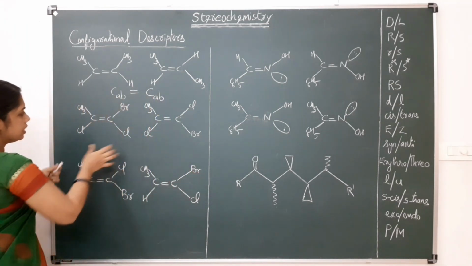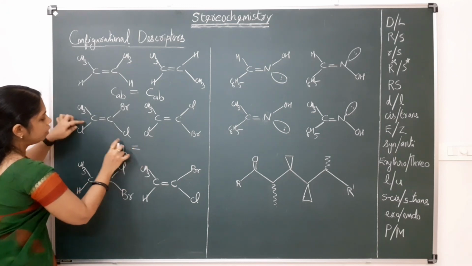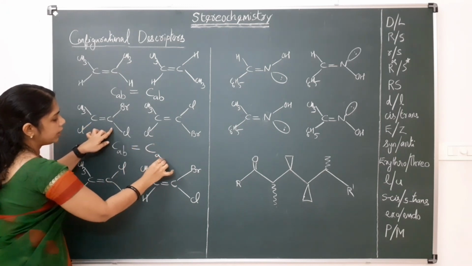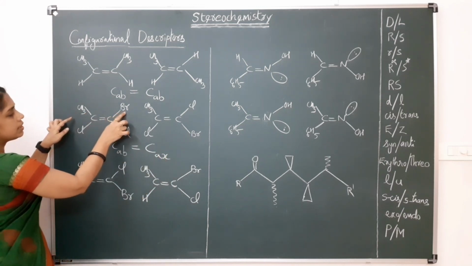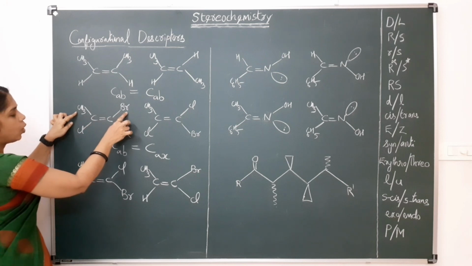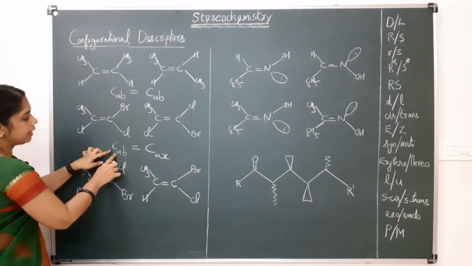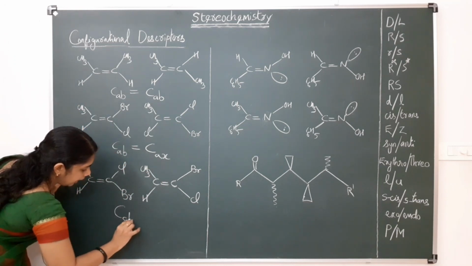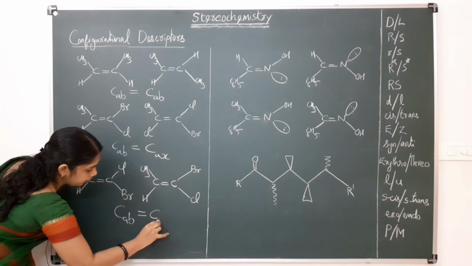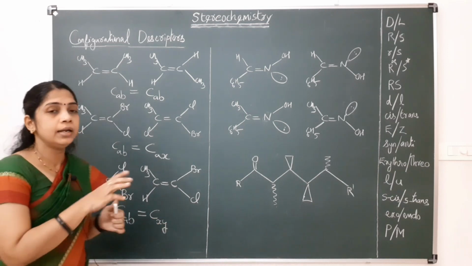But this one is like CAB double bond CAX. Here the A's are the same, but this one is different. Here it is methyl, here it is bromine. Here both are chlorine, but here it is methyl and bromine. So this is like CAB double bond CAX, and this is like CAB double bond CXY, that is, all the ligands or groups are different.